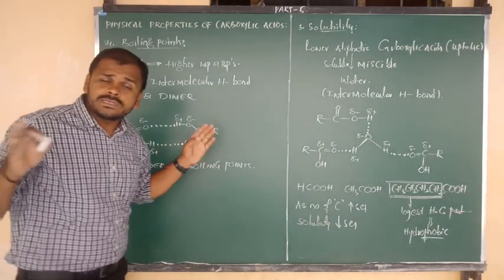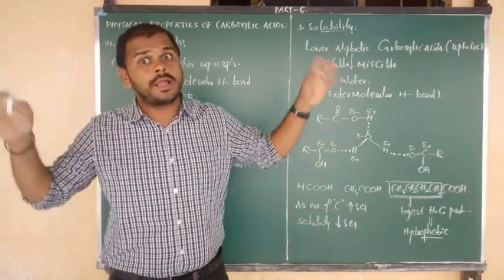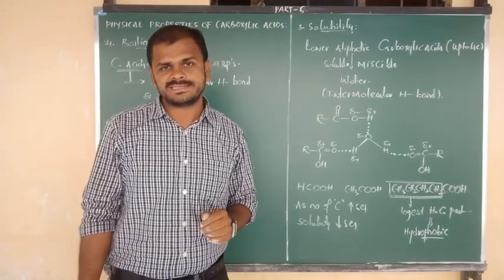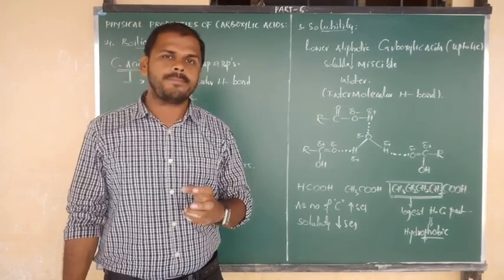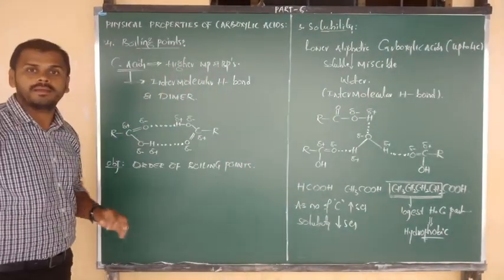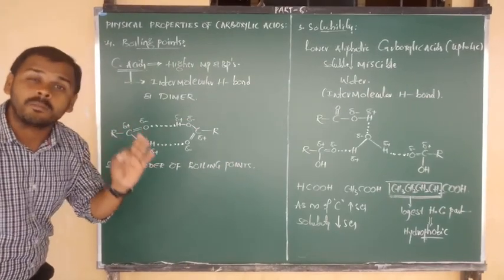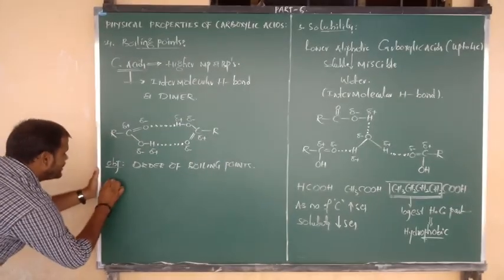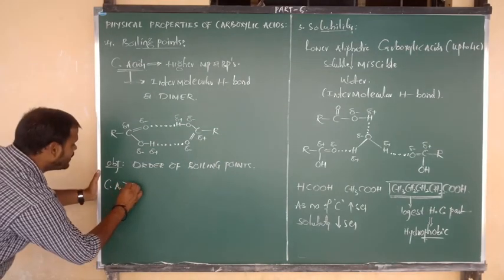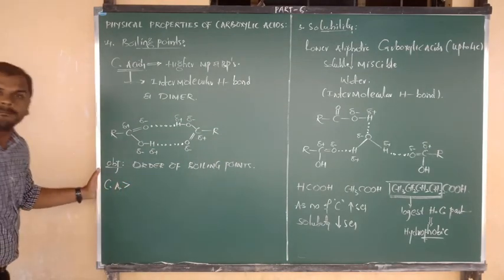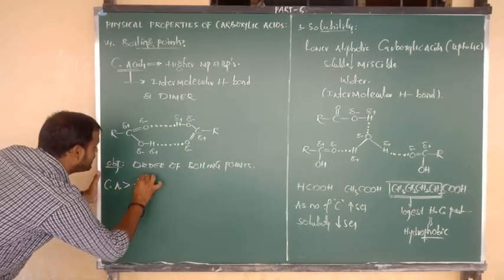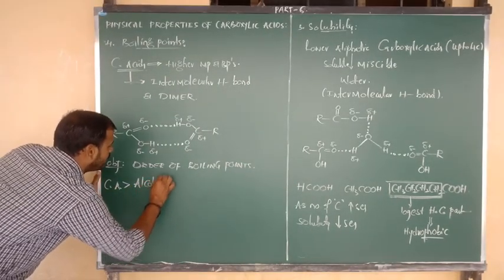Aldehydes, ketones, carboxylic acids, ethers, hydrocarbons, whatever that may be. Among all organic substances, the organic compound with the highest melting point, especially the highest boiling point, is nothing but the carboxylic acids. Which contains the highest boiling point? Carboxylic acid. After that we can see the boiling point values of alcoholic compounds. So simply we can write here alcohol.